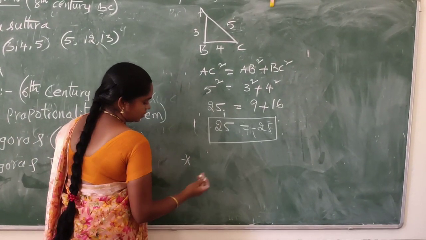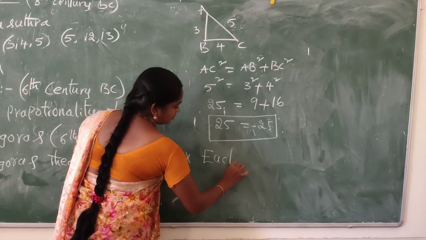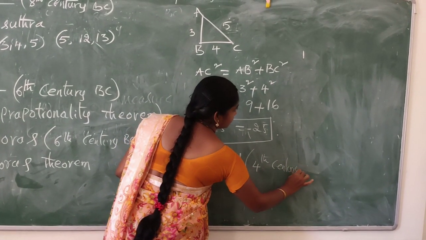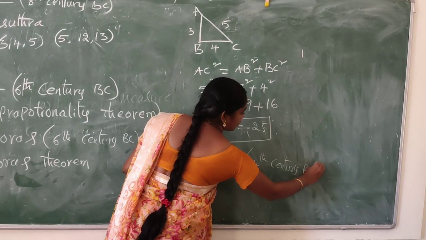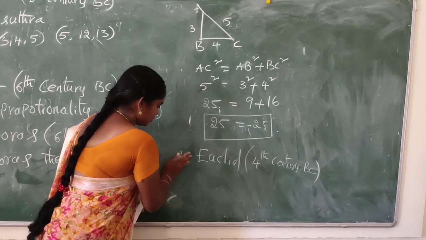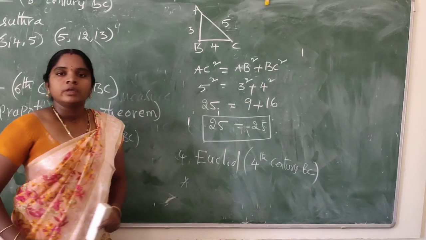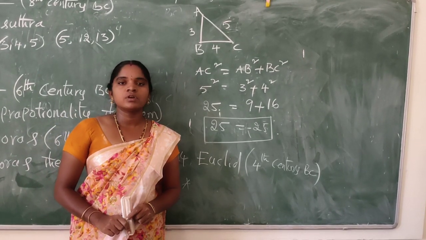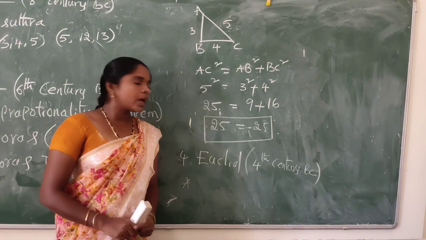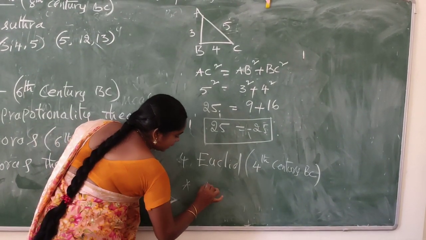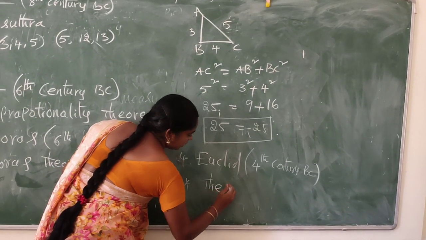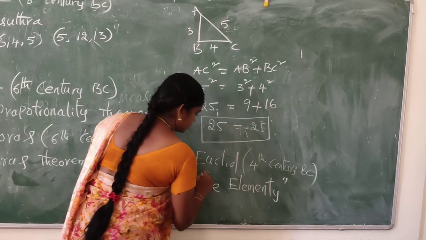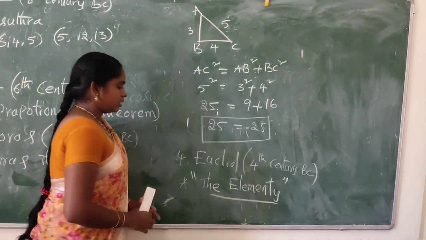Next one, Euclid, 4th century BC. He has given a very keen and clear explanation of geometry in a crude manner. He wrote the book The Elements.